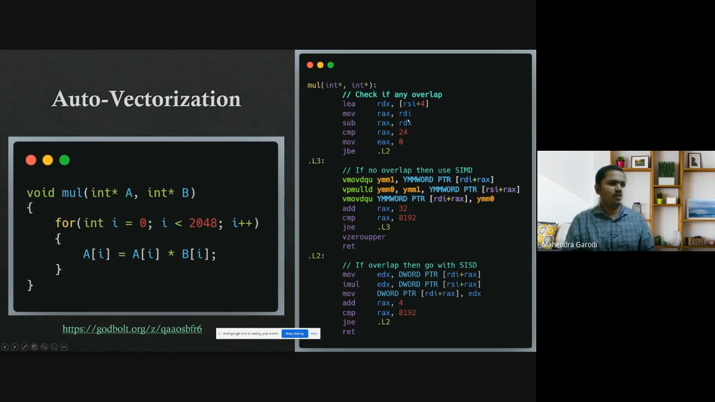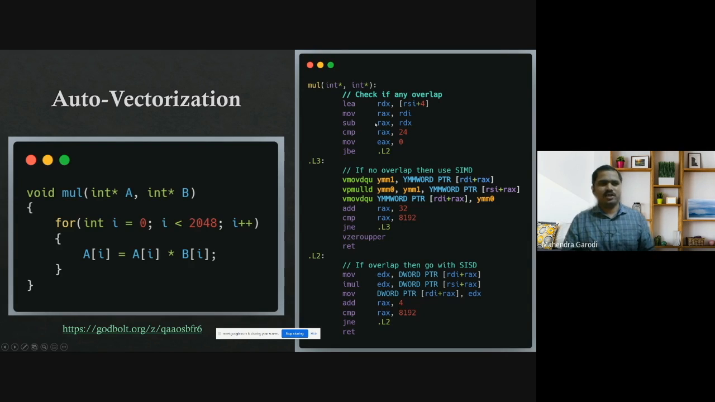Let's say there is an overlap, that these A and B arrays are overlapping in such a way that in the first iteration A is writing something and that is getting read in the second iteration through B. Then there will not be correctness, right? Because in scalar model it will work perfectly fine, but in vector model it will not. So it just checks for overlap in the first case.